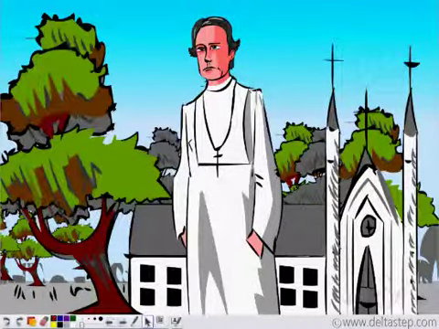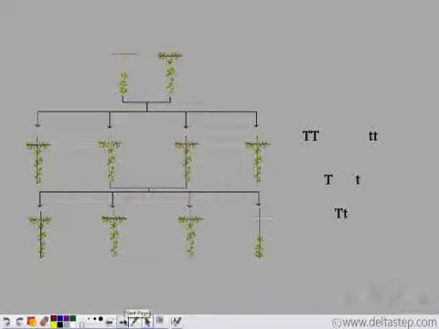Gregor Johann Mendel experimented with pea plants for quite some time, and he found out that the offspring generation has characteristics of both the parents. See, this offspring generation had both the factors, capital T and small t.